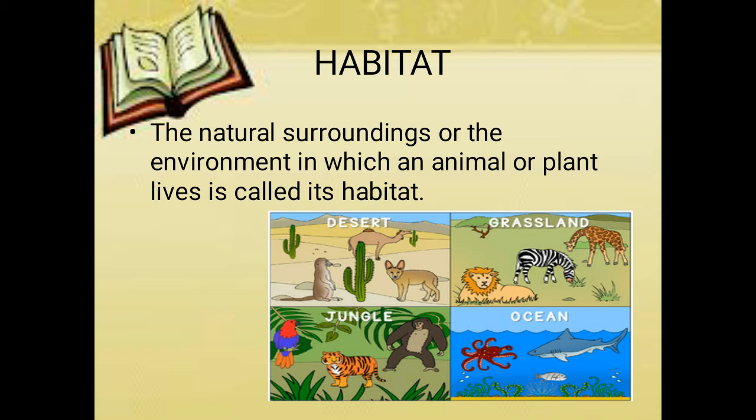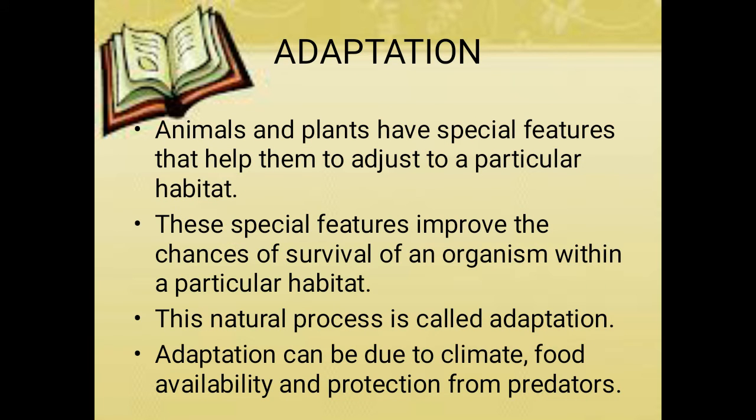Habitat is nothing but the living place of an animal or plant. The natural surroundings or environment in which an animal or plant lives is called its habitat. Next, adaptation. The plant or animal must adapt to some situations in their surroundings. That adjustment is called adaptation, right?